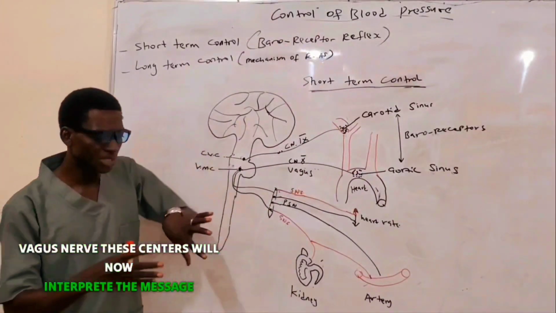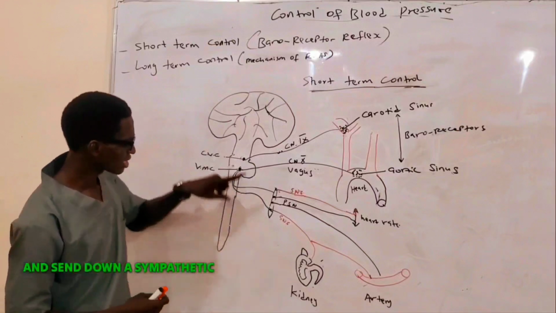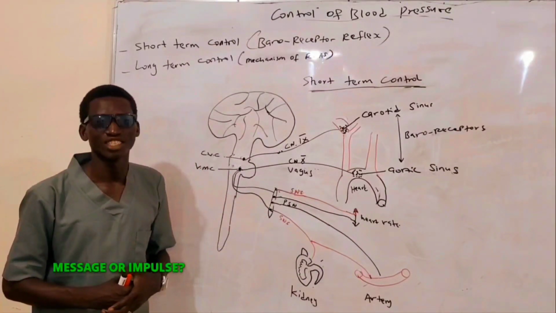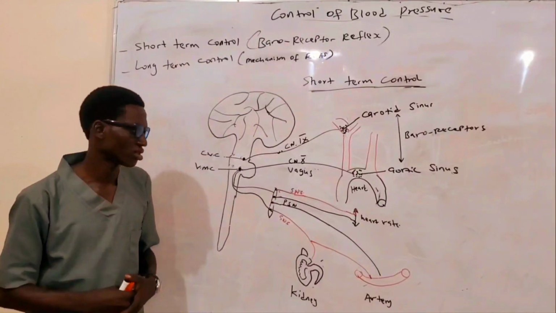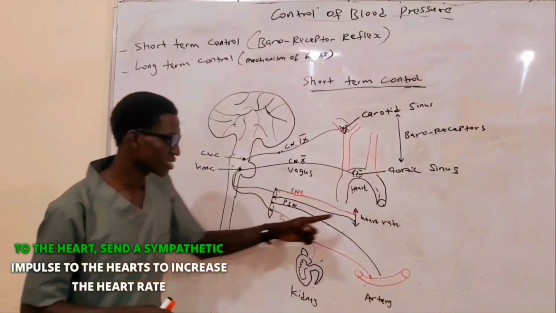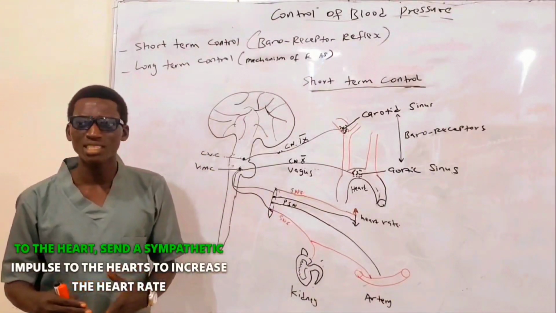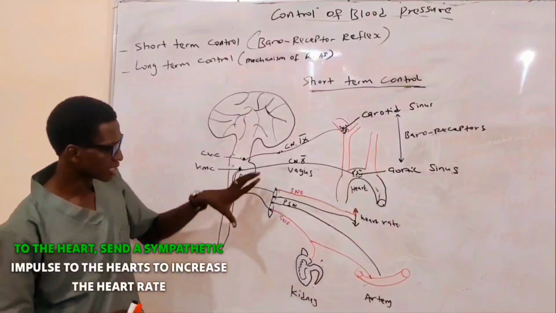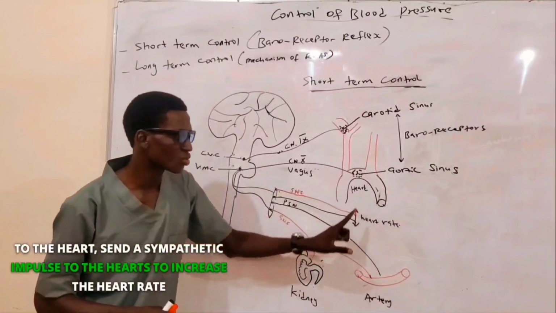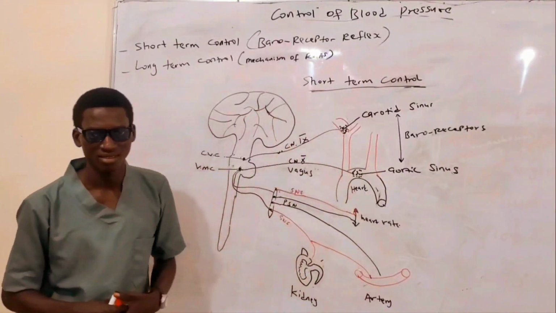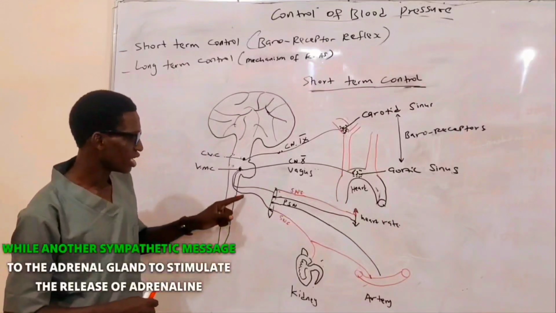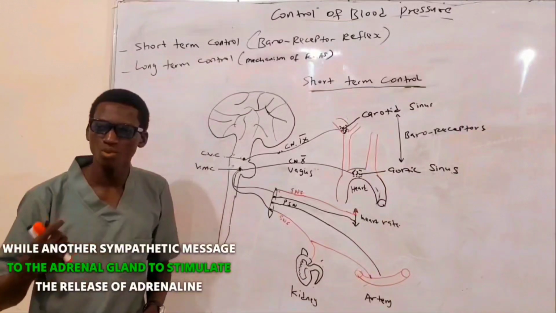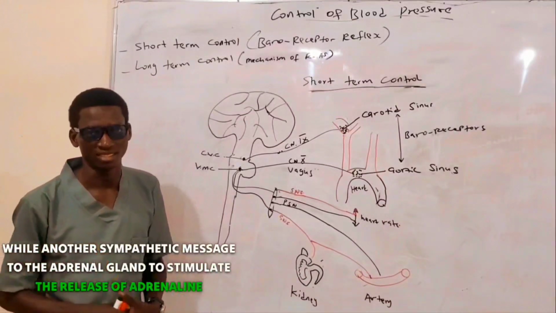These centers will now interpret the message and send down a sympathetic impulse to the heart to increase the heart rate, while another sympathetic message goes to the adrenal gland to stimulate the release of adrenalines.